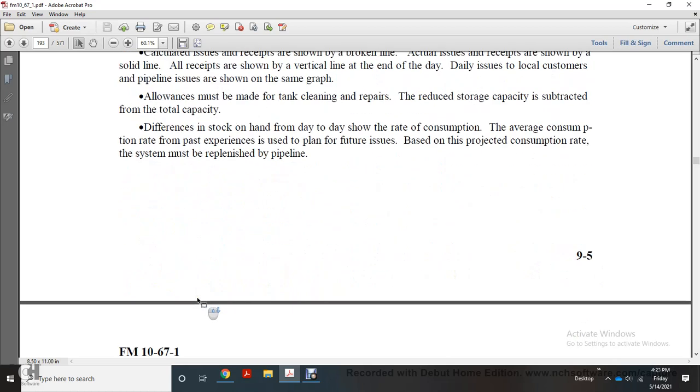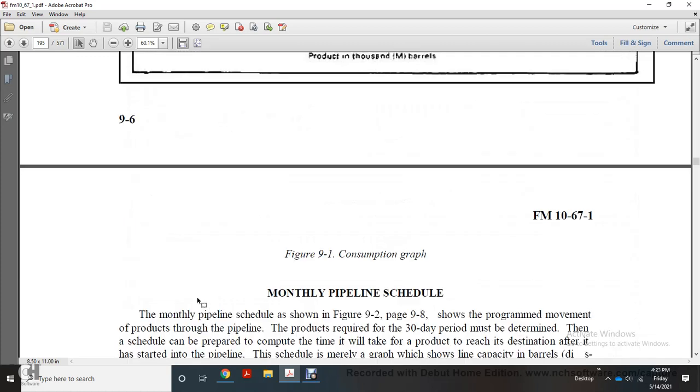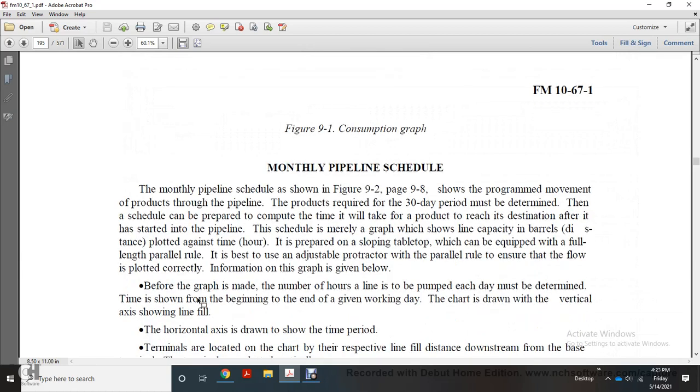The system must be replenished by pipeline. This shows the consumption graph. Alright, monthly pipeline schedule. The monthly pipeline schedule is shown in figure 9.2 on page 9.8. It shows the programmed movement of the product through the pipeline. The product requirements for the 30-day period are determined, then the schedule is prepared.